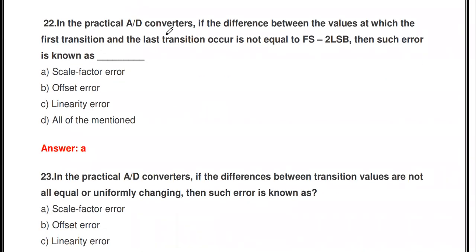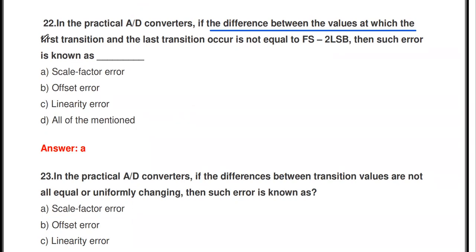Then the next question, in a practical A to D converter, if the difference between the values at which the first transition and the last transition occur is not equal to full scale minus 2 LSB, then such an error is known as scale factor error.